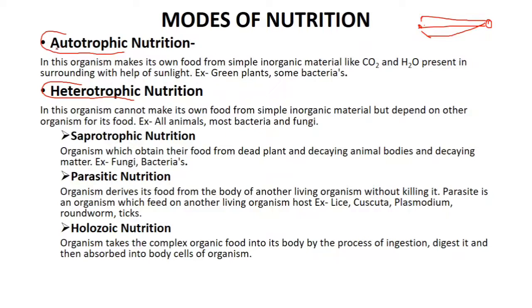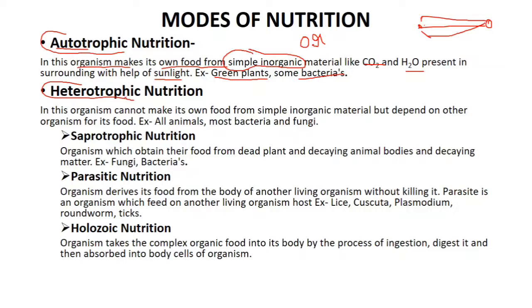Now what is auto? Auto means self. So all those organisms which make their own food, and how do they make it, by taking simple inorganic substances from nature, like carbon dioxide, water and sunlight, and then making their food. So they take simple inorganic substances and make organic food out of them. Examples are green plants and some bacteria.